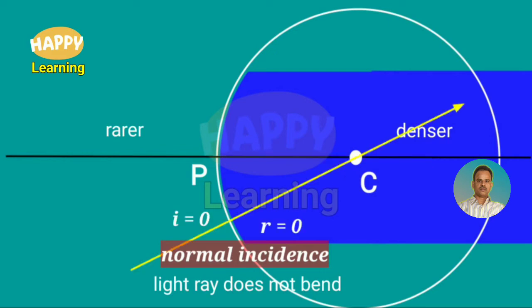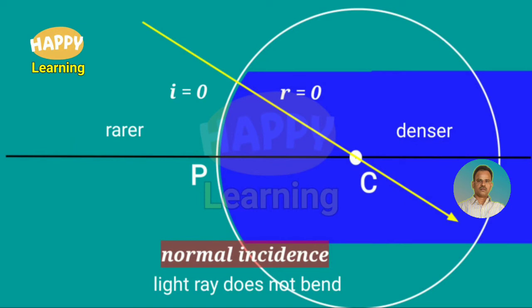Then this is also a case of a ray traveling from rarer medium to denser medium, and the interface is a curve. Here this light ray is targeted to pass through the center, so the ray is passing through C. That means it is passing along the normal. Every line passing through C is a normal. Therefore, this light ray is also passing along the normal, so it is also an example of normal incidence. The angle of incidence is 0, the angle of refraction is 0. Here the light ray does not bend.